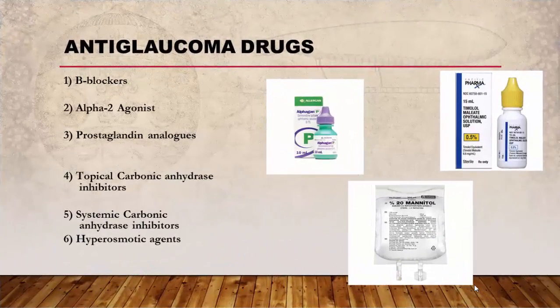Anti-glaucoma drugs are mostly topical eye drops, and they include beta blockers, alpha-2 agonist group, prostaglandin analogs, topical carbonic anhydrase inhibitors, and systemic carbonic anhydrase inhibitors, which can be taken by injection or orally, and lastly hyperosmotic agents, which can also be taken by injection or orally. A hyperosmotic agent like mannitol is given by intravenous infusion. We will discuss the anti-glaucoma drugs in a separate presentation.